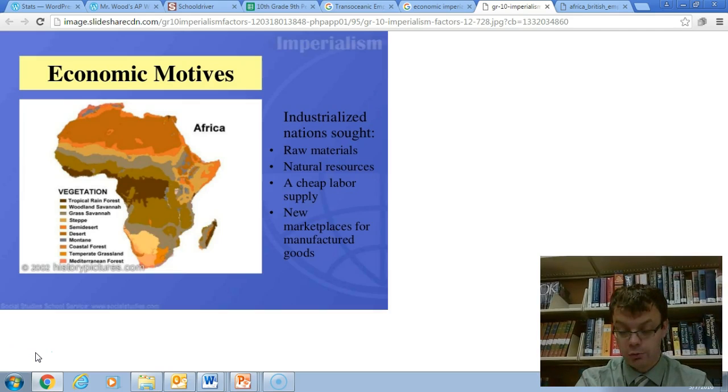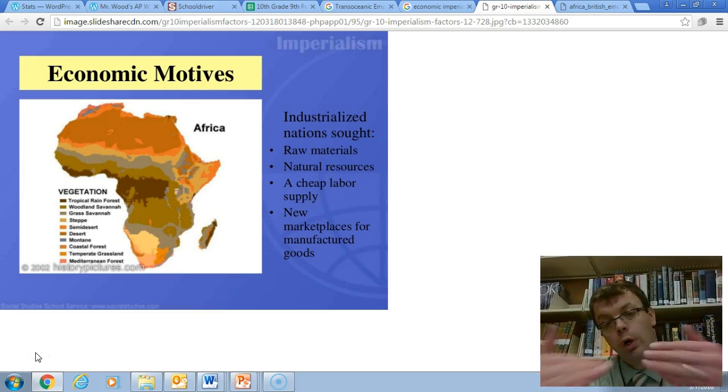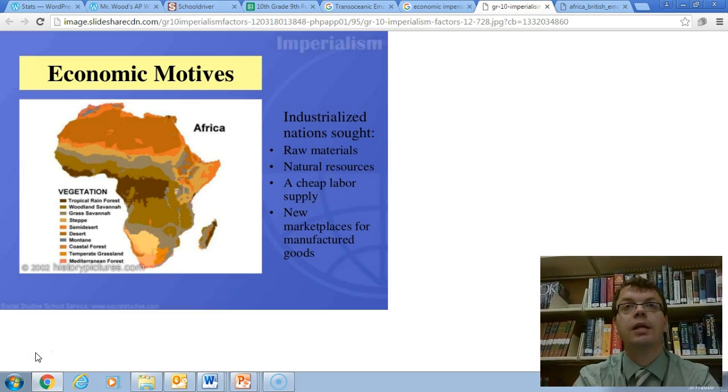All right, our next word is economic imperialism. Economic imperialism is pretty much when one country dominates another economically. What does that mean? Economics, if we look at this chart here, has to do a lot with resources and use of resources. So economic imperialism is basically when one country is able to come in and take away resources from another, or at least dominate them.